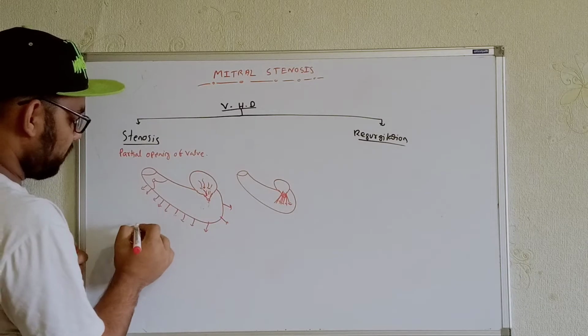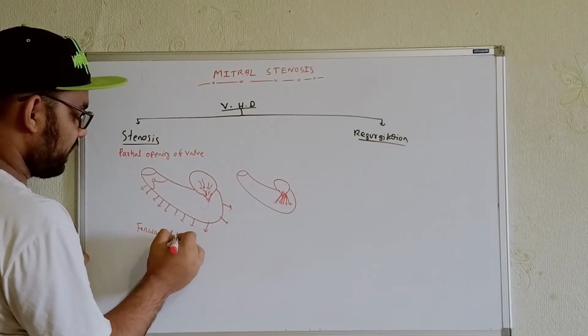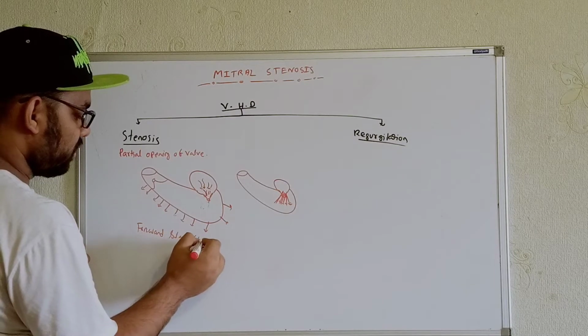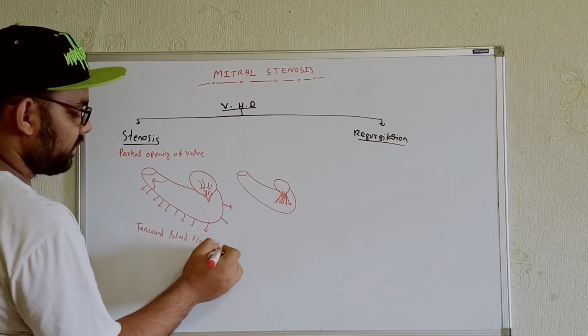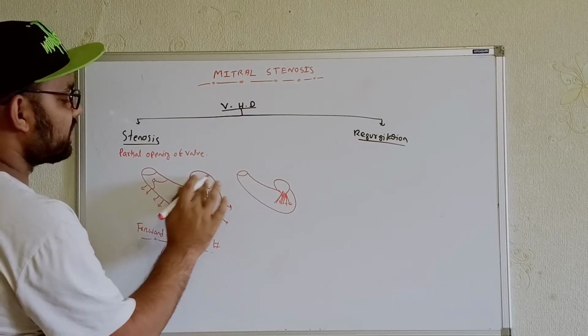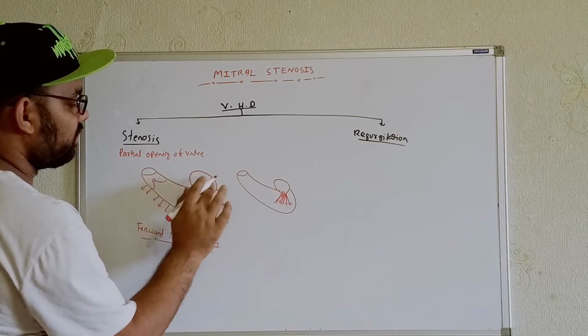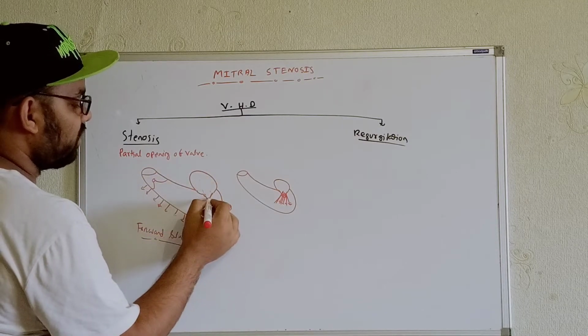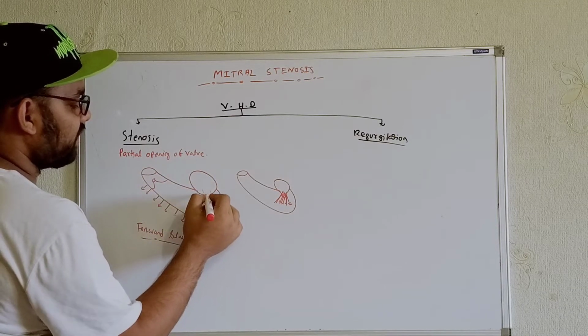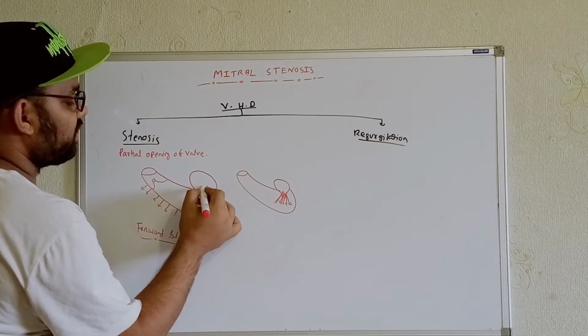So in these cases, the forward blood flow will be inhibited. Very little amount of blood will come. Rather, we will see the backward flow of the blood. We will see a little amount of blood coming over here, and whatever blood comes out, we will see the backflow of the blood in this case.